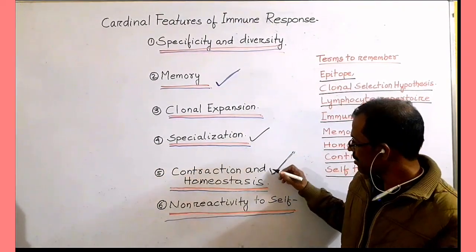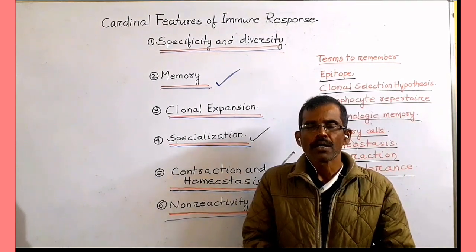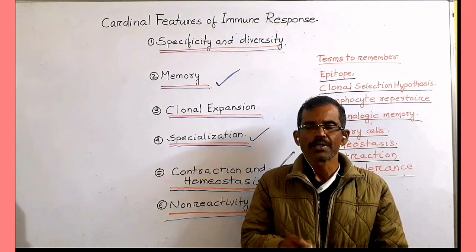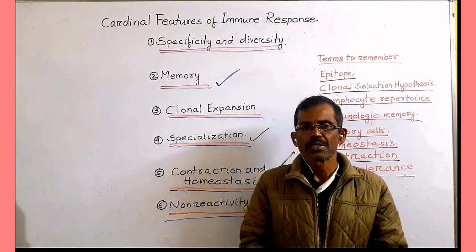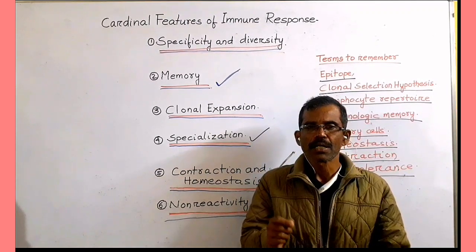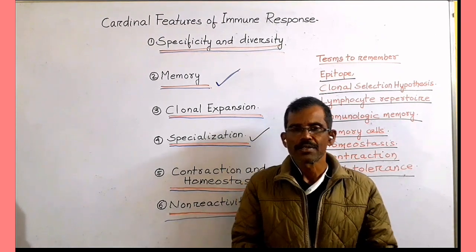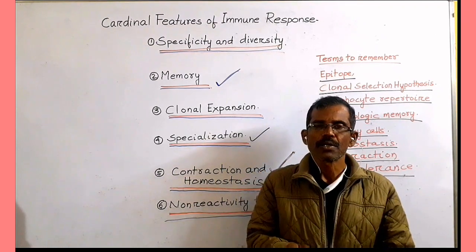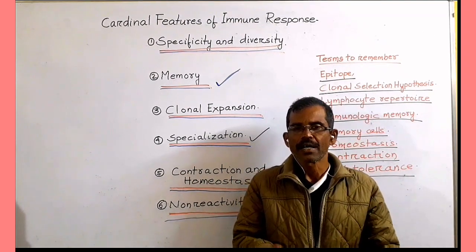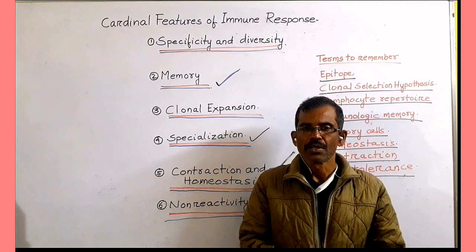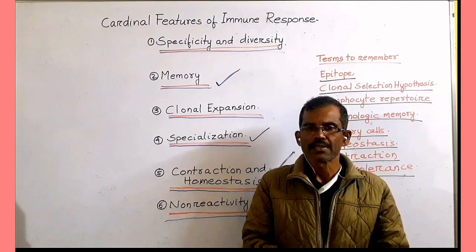Next feature is contraction and homeostasis. All normal immune responses wane with time after antigenic stimulation, so the immune system returns to its resting basal state, a state that is known as homeostasis. Contraction of the immune response occurs largely because it is the antigen that acts as a stimulus for the activation and proliferation of lymphocytes.